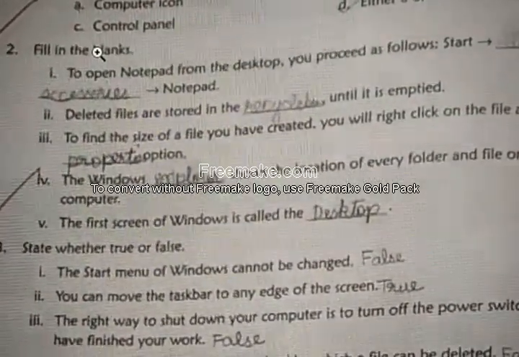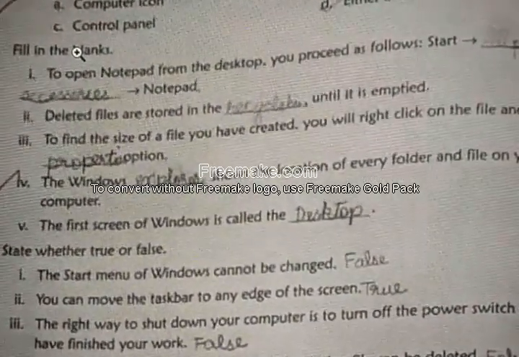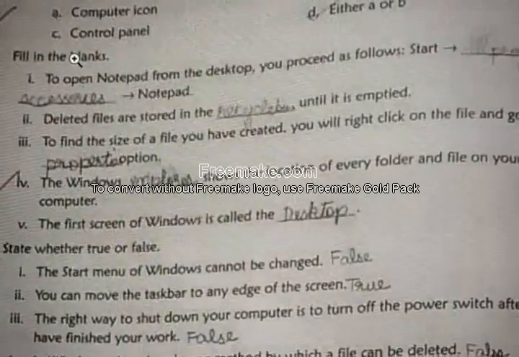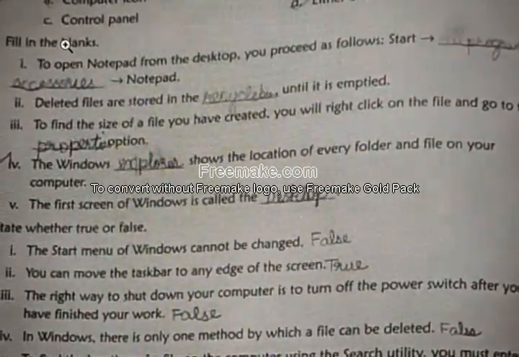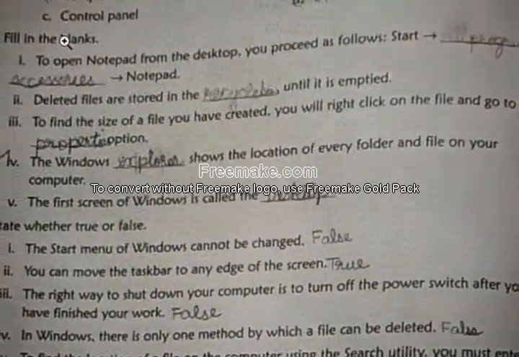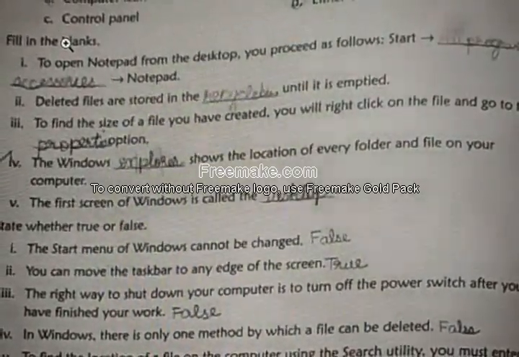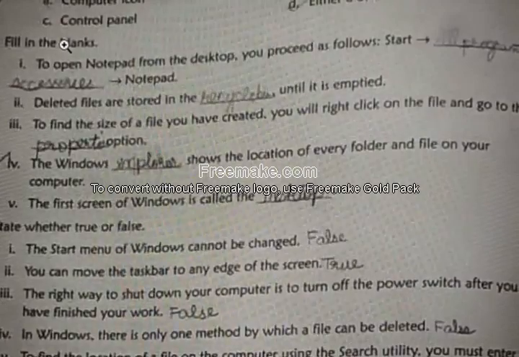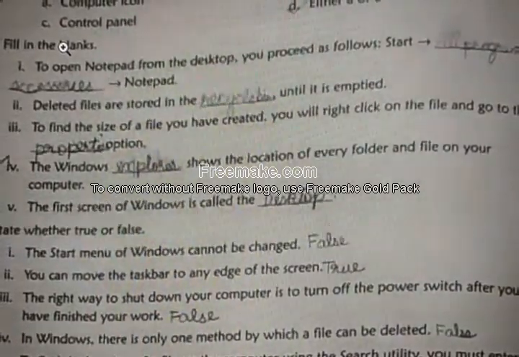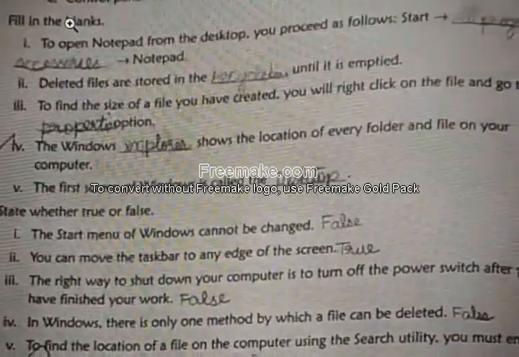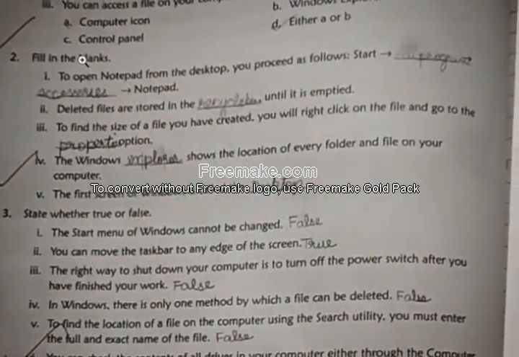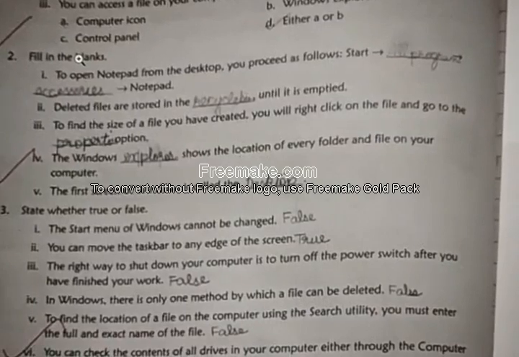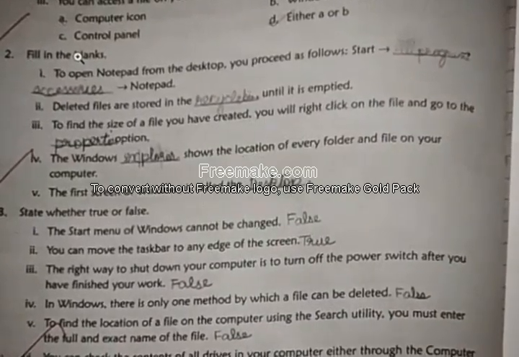Okay. Second one, deleted files are stored in dash until it is emptied. Recycle bin. Answer is recycle bin. RECYCLE. Recycle, then give one space and then write bin, BIN. Okay, recycle bin. Okay, next one. To find the size of a file you have created, you will right click on the file and go to the dash option. Properties.